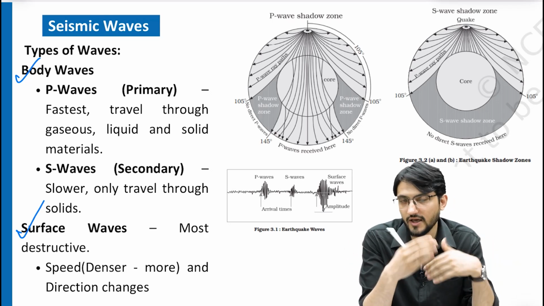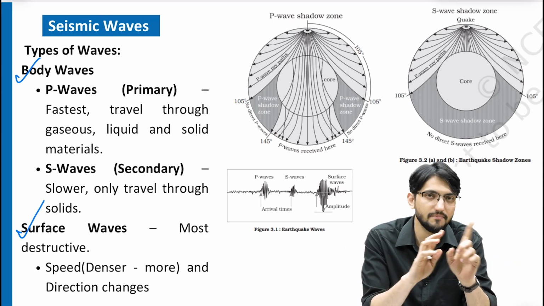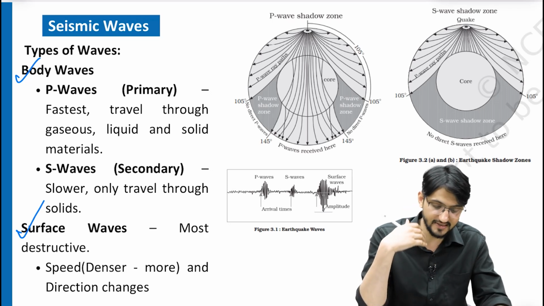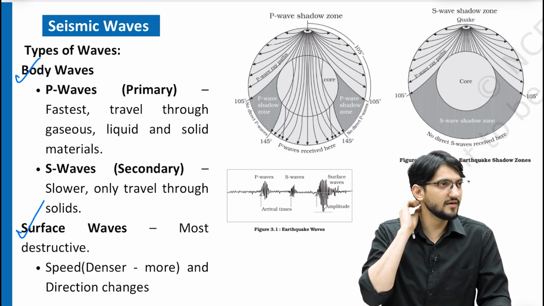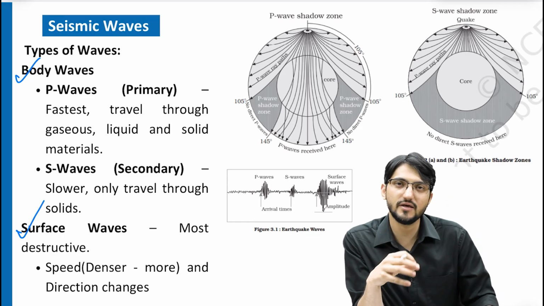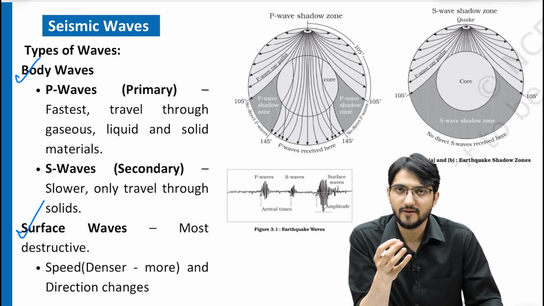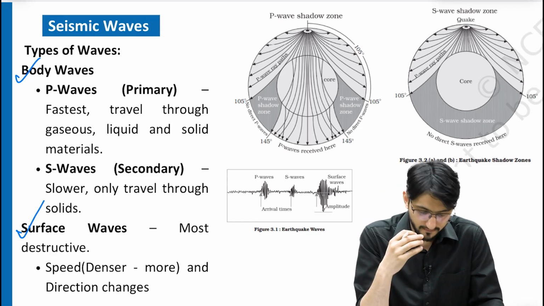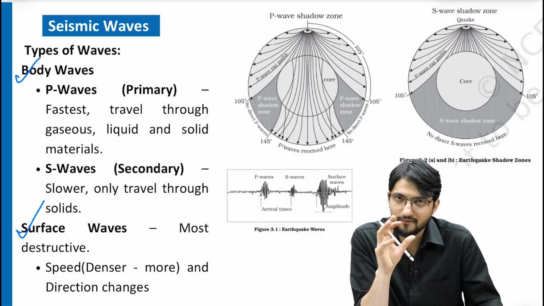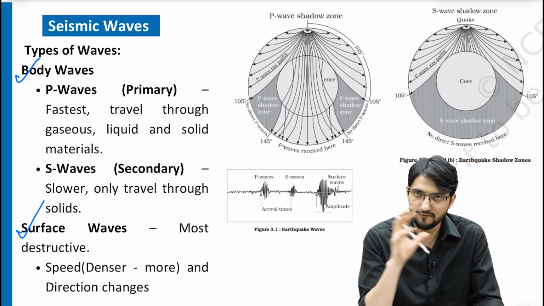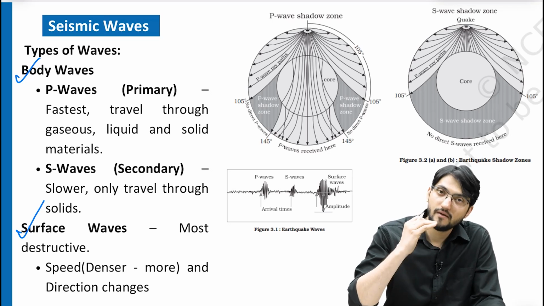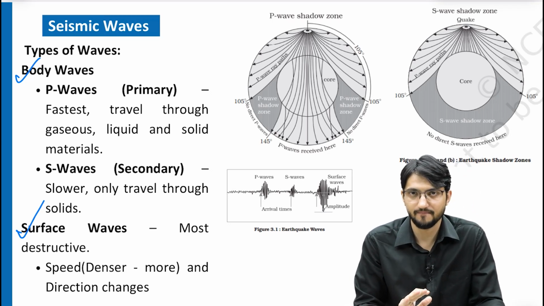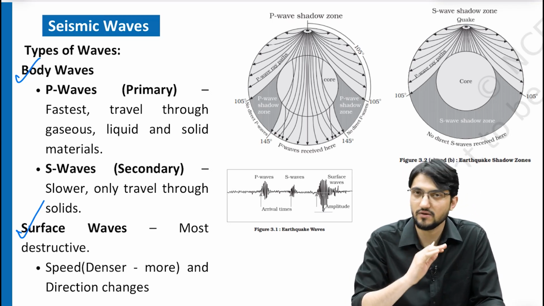Now, there are two types of body waves. One is P waves, the primary waves. Second is S waves. Now, what are P waves? I would call them the most fascinating, most powerful waves. P for power, remember. So they are powerful waves. Why are they powerful? They can travel through all kinds of states of matter: liquid, gaseous or solid.